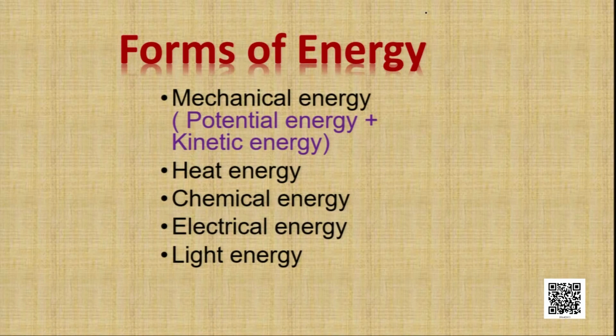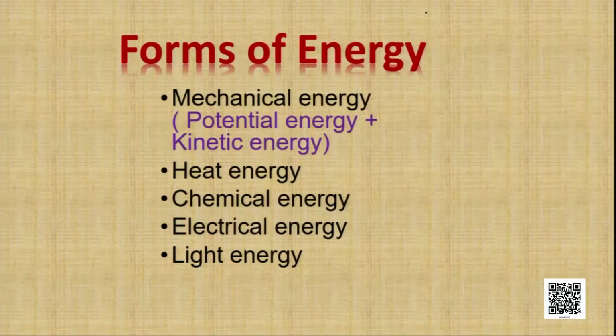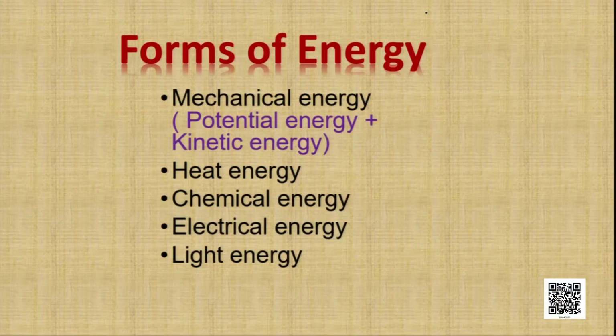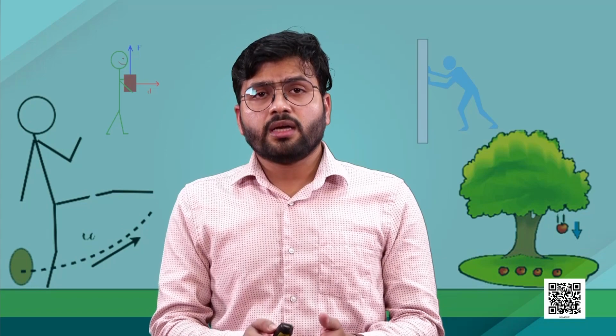Some other forms of energy are heat energy, which we use in our everyday life to cook food. Chemical energy, as you know that when a chemical reaction takes place, it also produces some energy. Then electrical energy; in the beginning of this module I gave the example of how important electrical energy is in our day to day life.